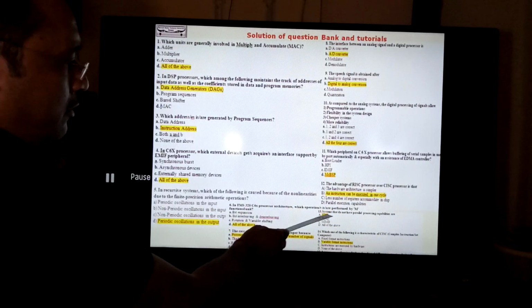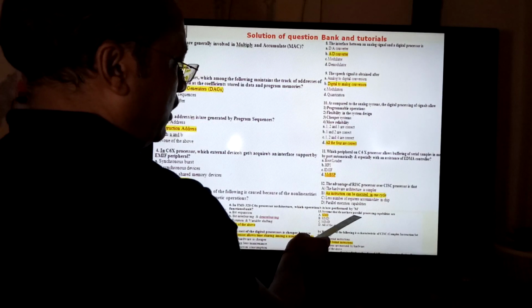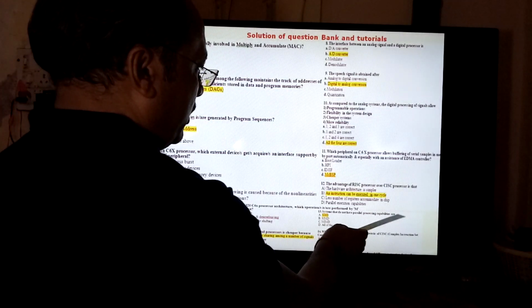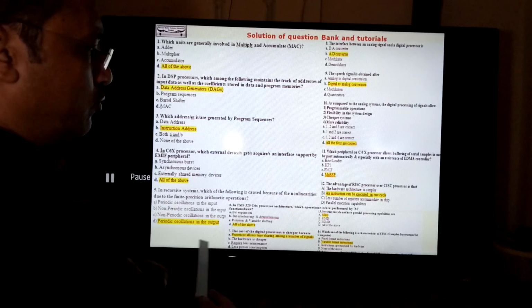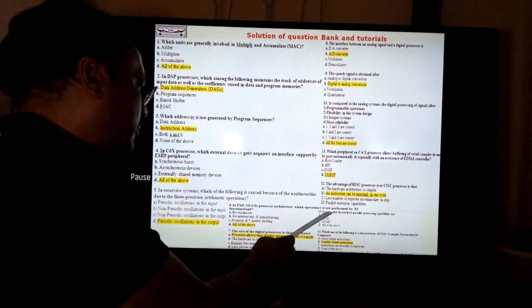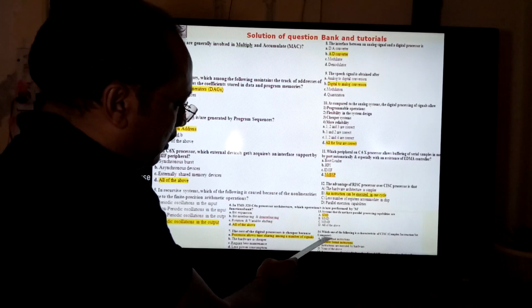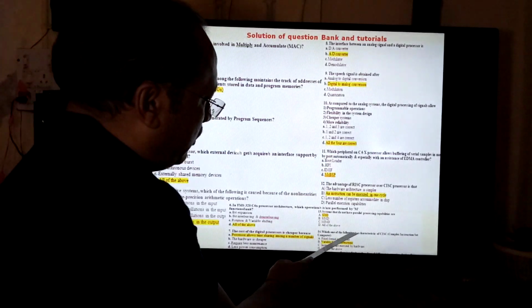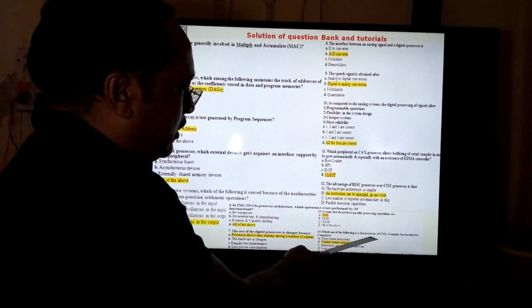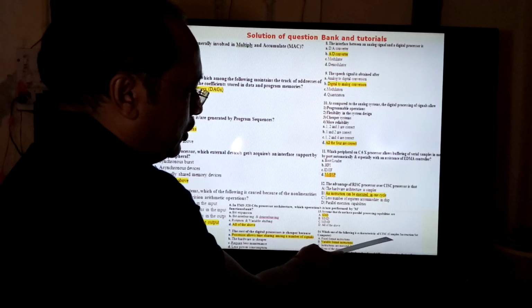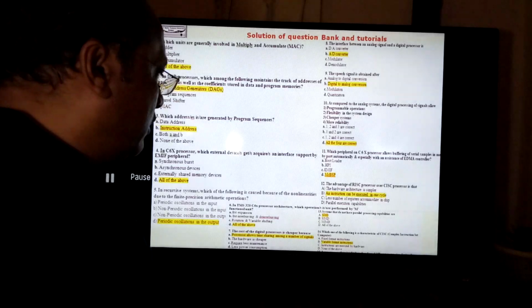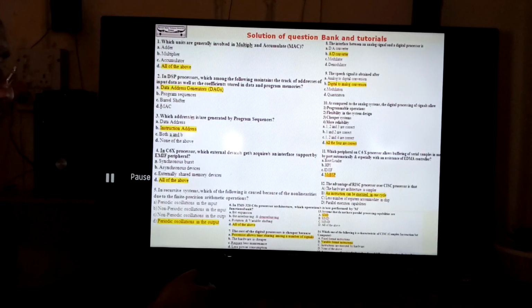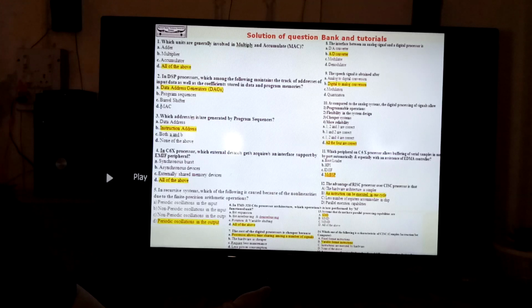And the system that does not have parallel processing capability is single instruction, single data, so there is no provision of parallelism. And which one of the following is a characteristic of CISC? Variable format instruction. Variable format of the instruction is a characteristic of the CISC computer.